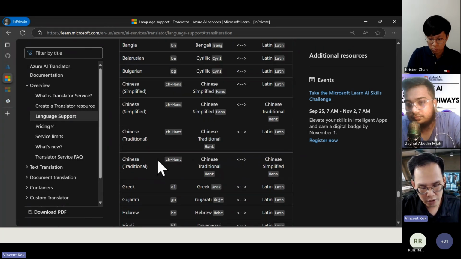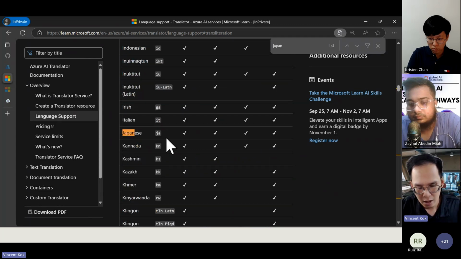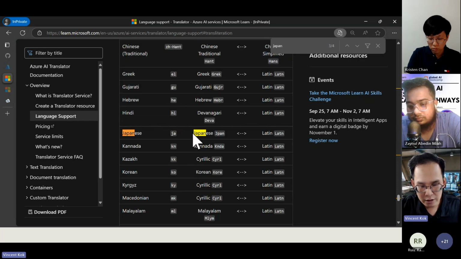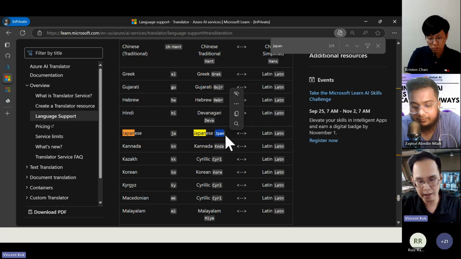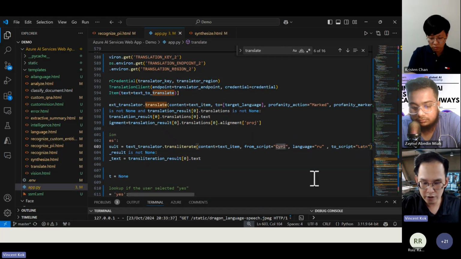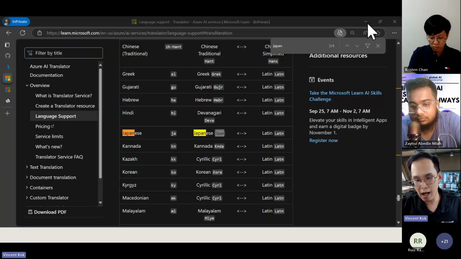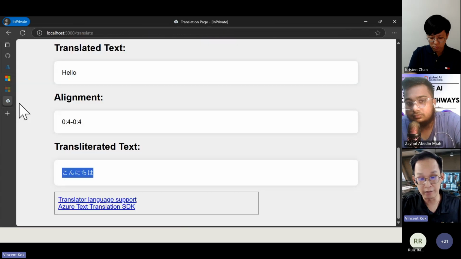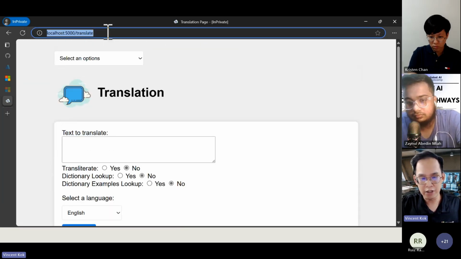If you come down to here, if I say I wanted to do Japanese, I need to use this JPAN, the kanji, the text. So I need to change it here. This should be the from script JPAN, and this is JA. Then translate to Latin. Save it. Now let's come back to here and refresh this page again.